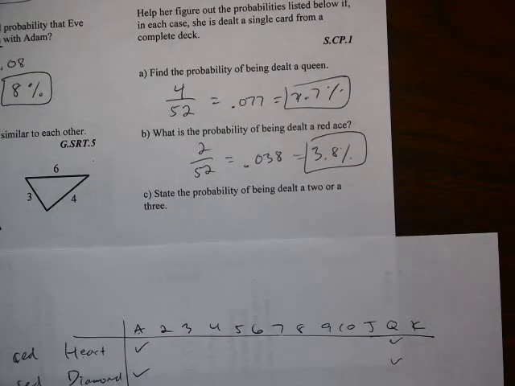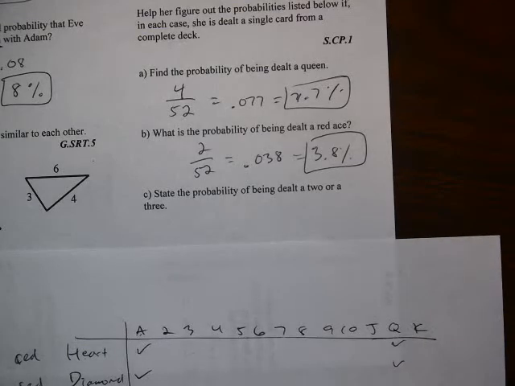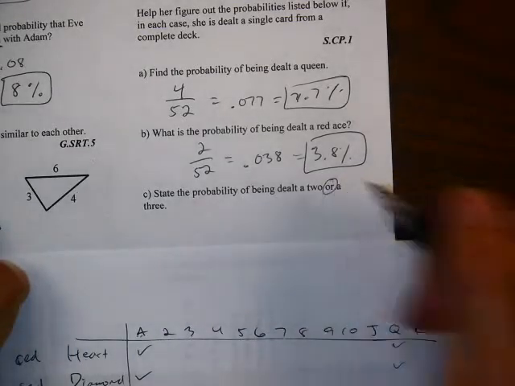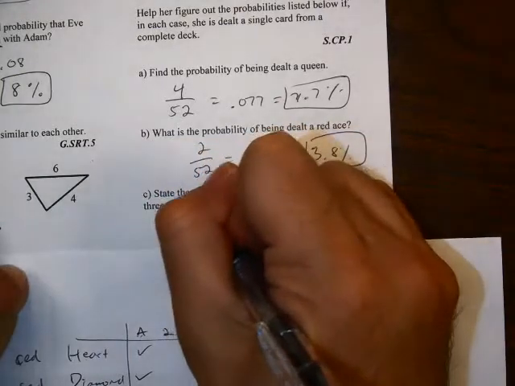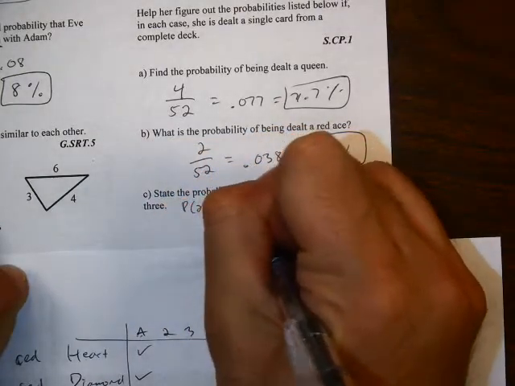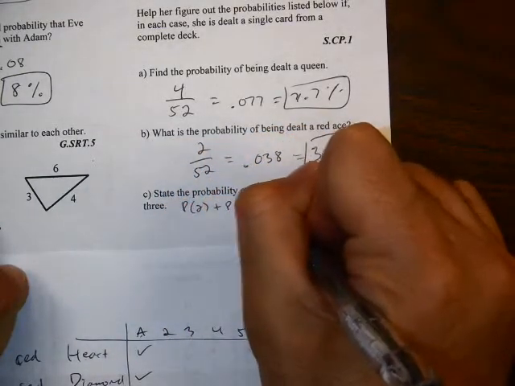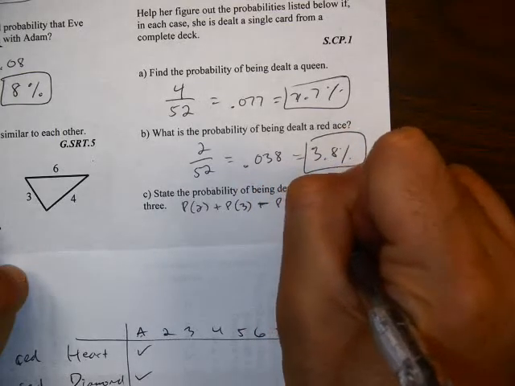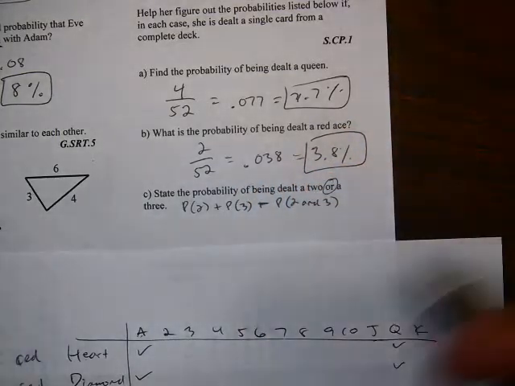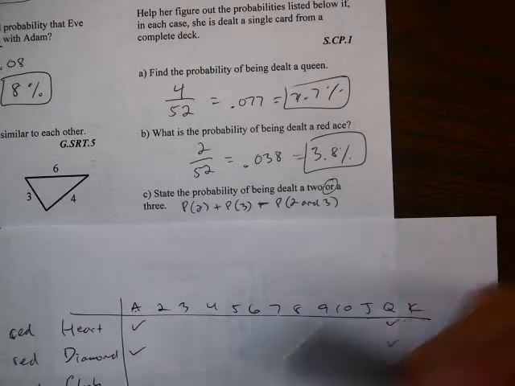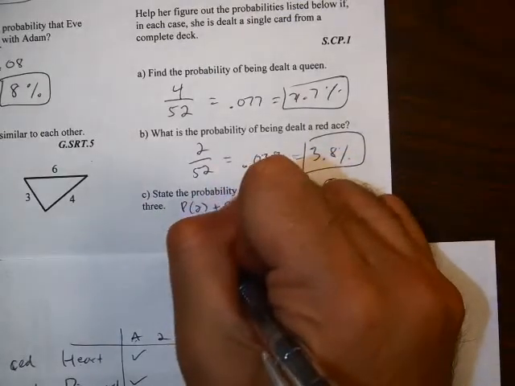State the probability for part C of being dealt a 2 or a 3. Now, as soon as it says or, that means we have to do first the probability of the 2, then the probability of the 3, minus the probability of a 2 and a 3. There are 4 2s in the deck, so that's 4 out of 52.